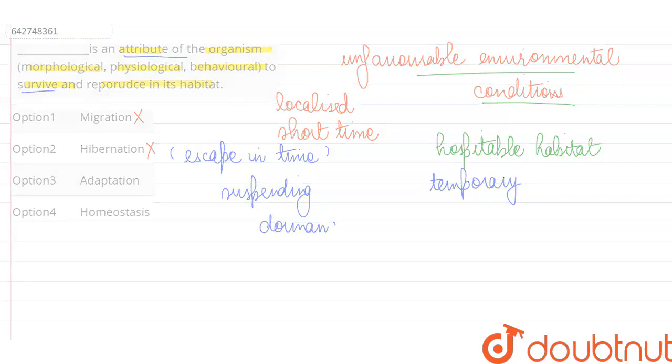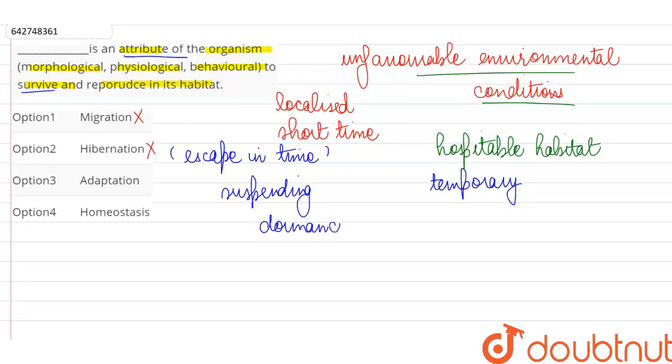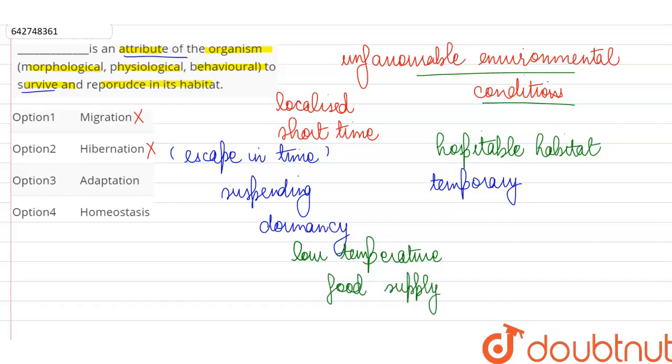It enters a period of dormancy or inactivity to avoid the unfavorable environment, and then it is going to become active again when the favorable conditions are restored. So generally, to escape the low temperature or when the food supply is reduced in such unfavorable conditions, organisms hibernate.